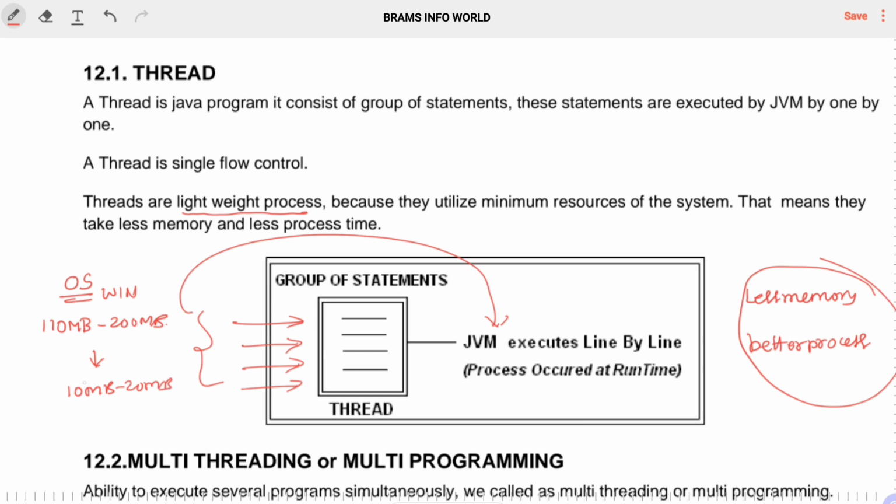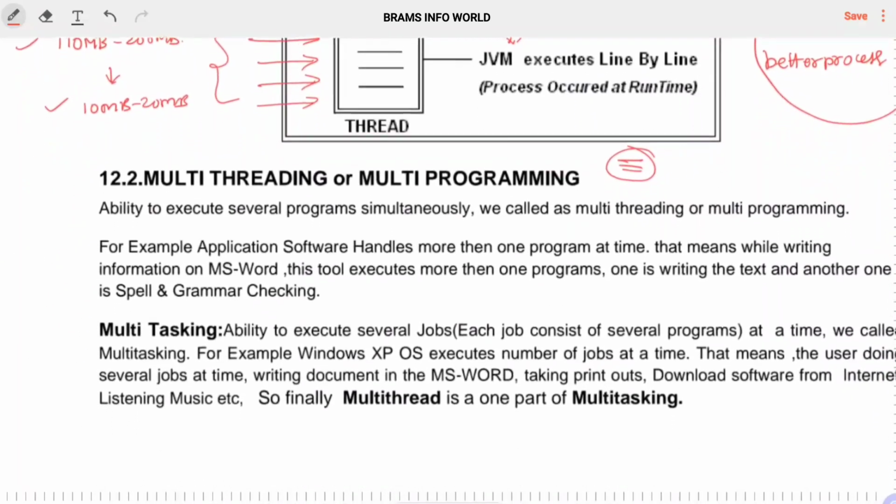So less memory, better efficiency. So we can say that it is a lightweight process. A thread is a lightweight process, right? So this is the basic definition of thread: a group of statements executed by the JVM one by one. JVM means Java Virtual Machine.